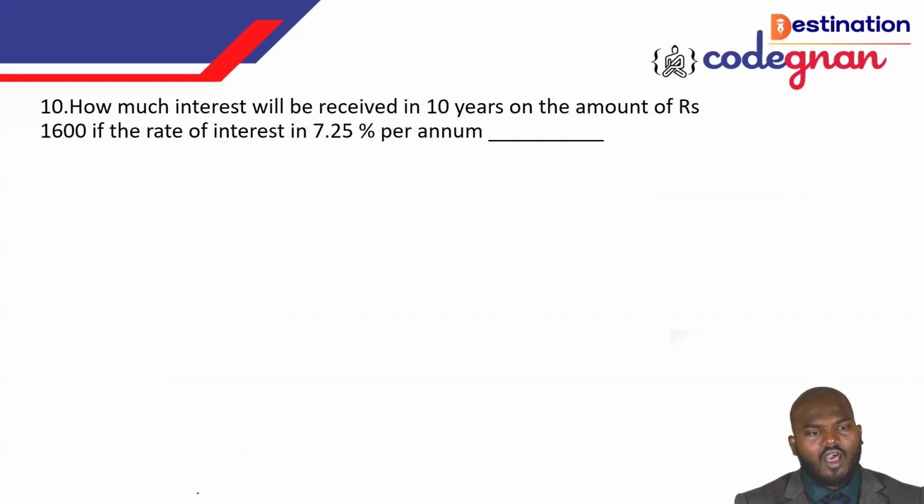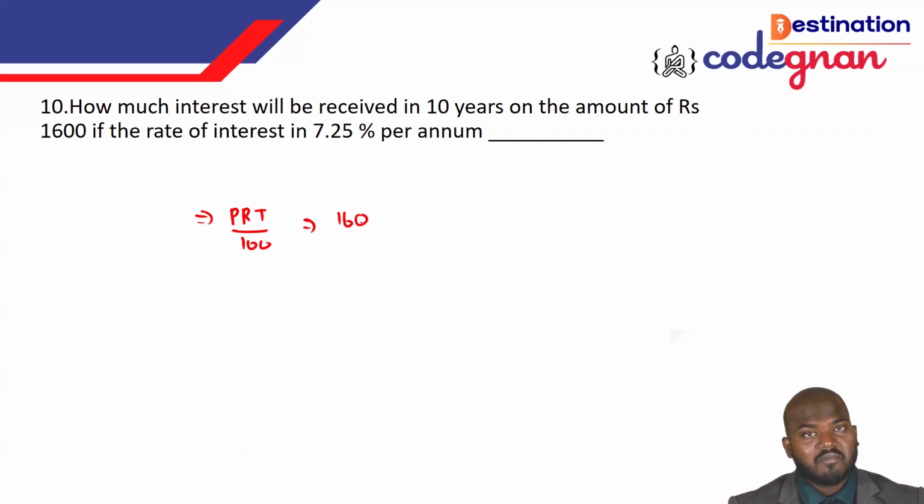How much interest will be received in 10 years on an amount of 1600 rupees if the rate of interest is equal to 7.25% per annum? So I am saying that the principal is equal to 1600, rate of interest is equal to 7.25, time is equal to 10 years. Very direct question. That is PRT by 100, right? Never forget the formula.